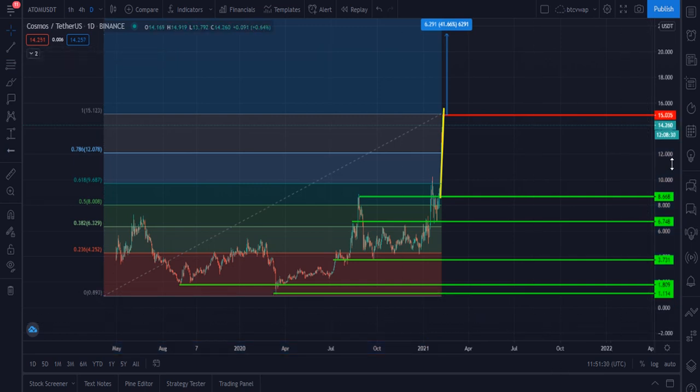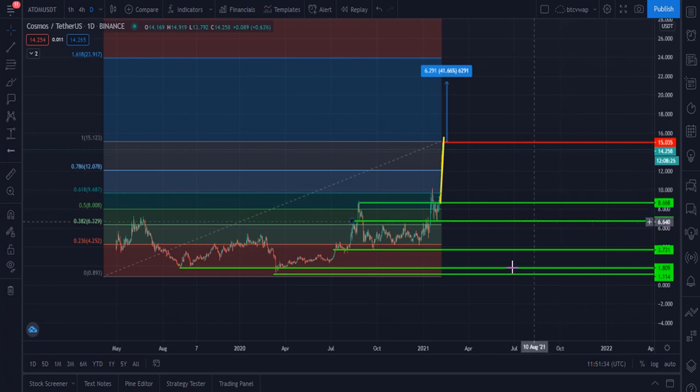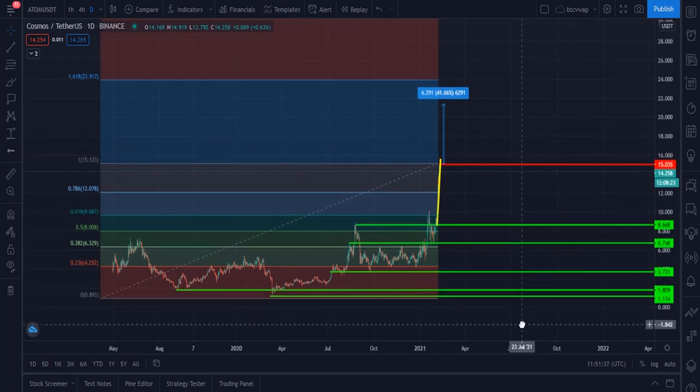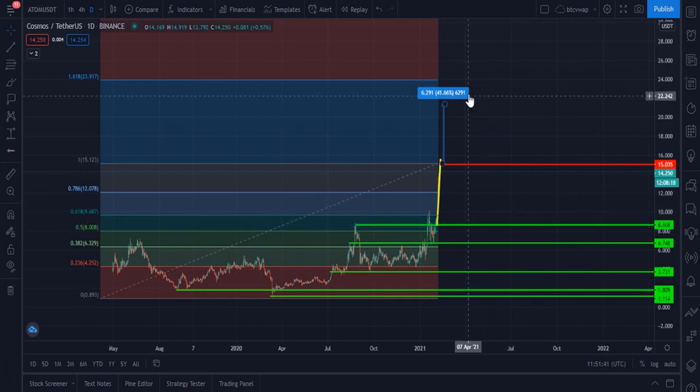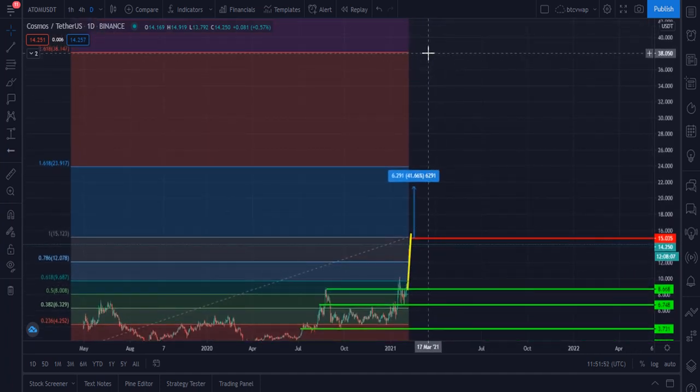Here you can see Cosmos is currently at that level, the $14.25 price level, and once Cosmos breaks this zone of the $15 price level, then definitely our next medium term target is $23, and our next target, let me show you, will be this point, the $37 level. The main question is whether we have to buy Cosmos from that point or wait. I think we have to wait.